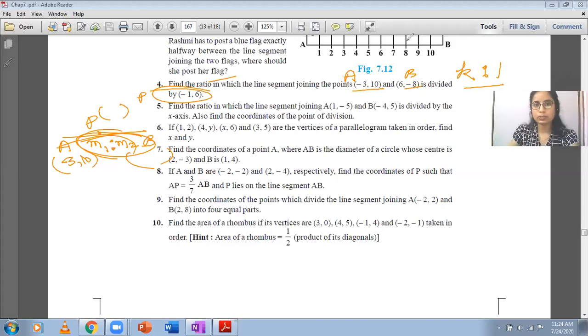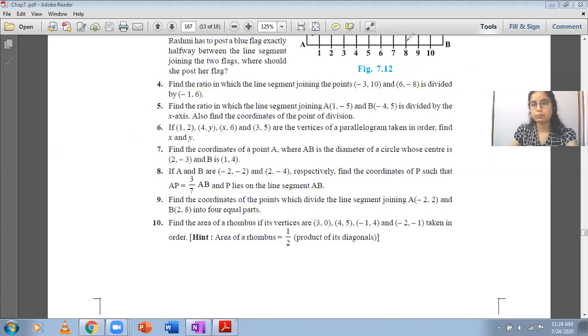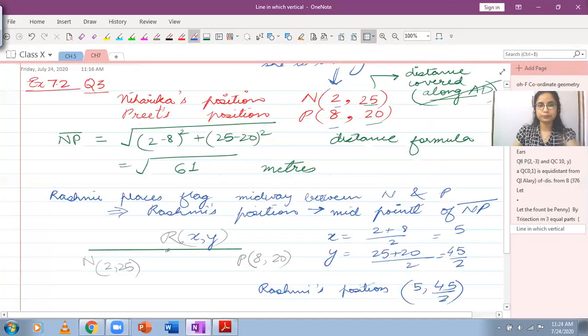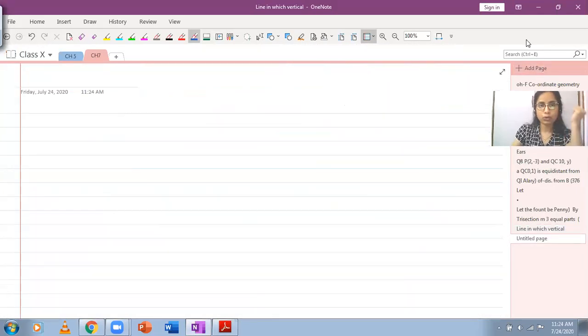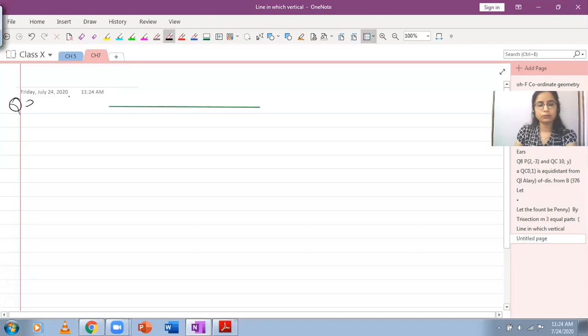So let's just draw a rough representation of this, and then we will see what to do. Draw a line segment. This is question number 4. Let's name the endpoints A, B. Note down the coordinates.